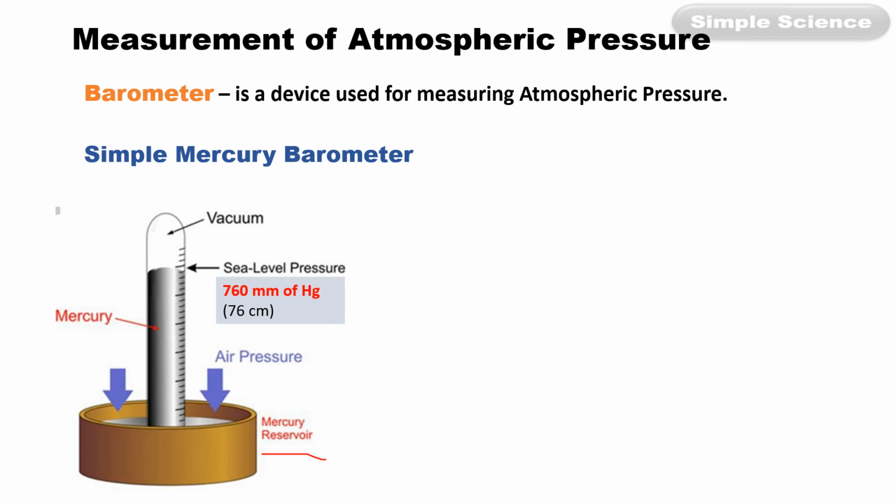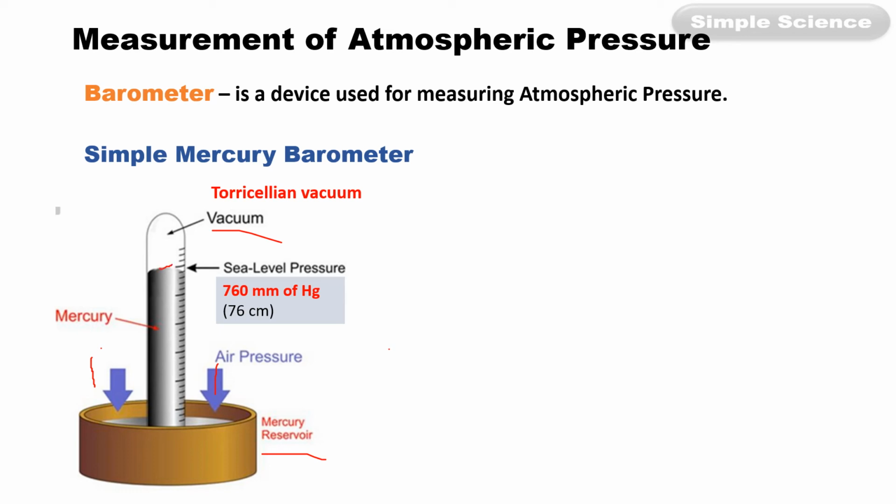It is an evacuated tube, so there is a vacuum, and this vacuum is called Torricellian vacuum. Now what happens when the atmosphere exerts pressure? The level of mercury rises in the tube, the mercury column.